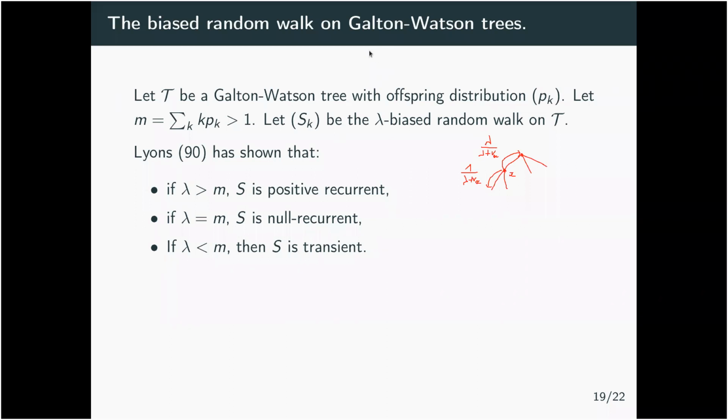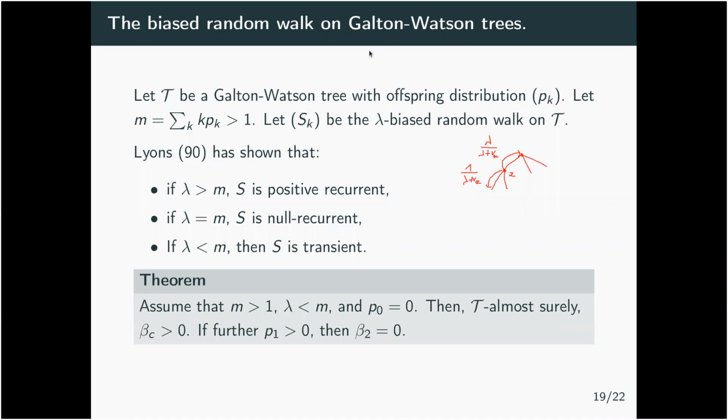And Lyons has shown that if lambda is strictly bigger than the mean number of children m, basically you have drift up and the walk will be positive recurrent. Then if lambda is equal to m, then the walk will be null recurrent. And if lambda is strictly less than m, then the drift will be down and the walk will be transient.